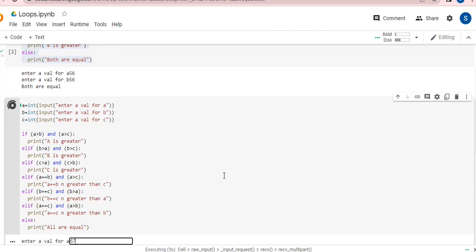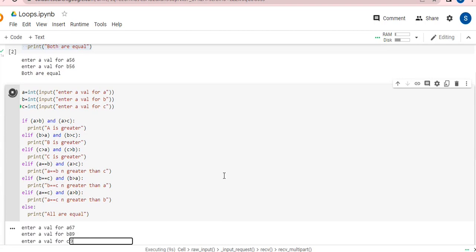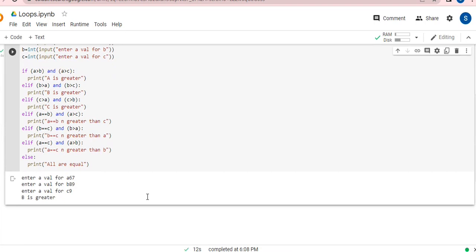I'm just writing 67, 67. Okay, next value, 89 I'm writing here. So as of now B is greater, and I'm making it 9. So my B is greater, guys. So it is working and it is going to show you the correct answer. You can see, I'm going to scroll it down, and B is greater.